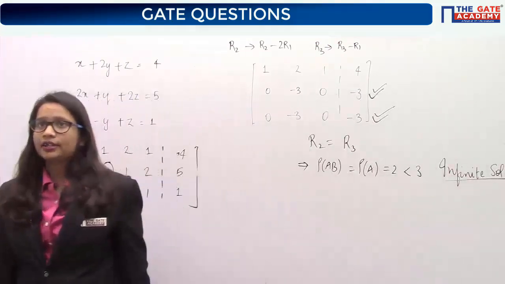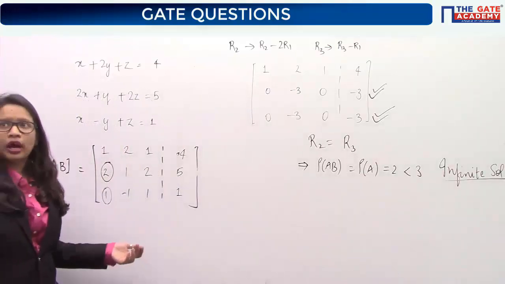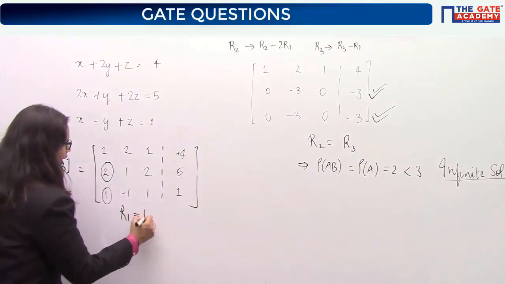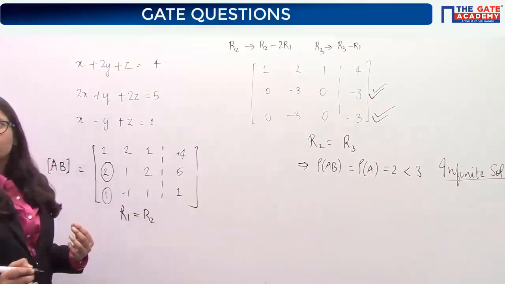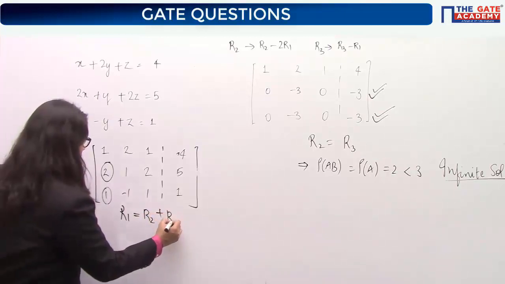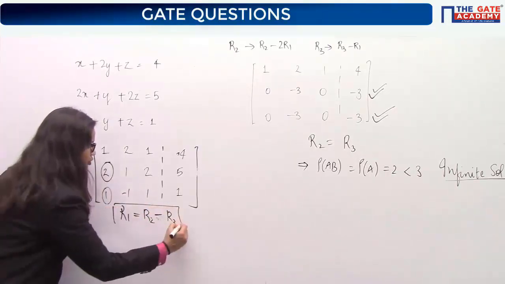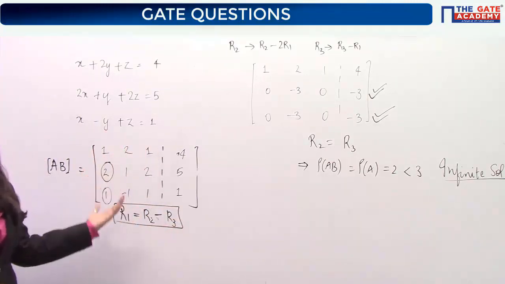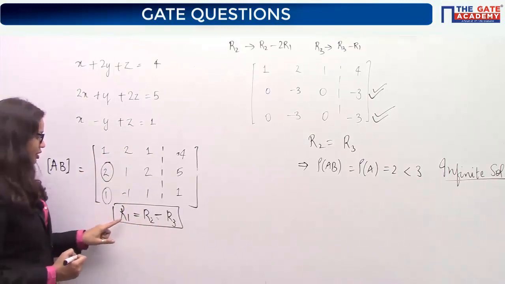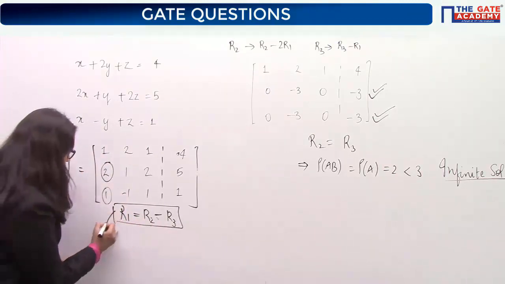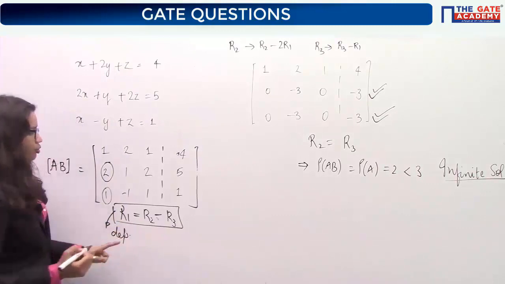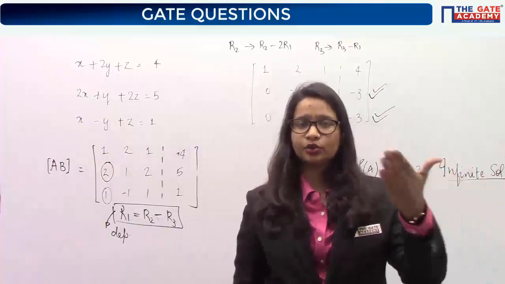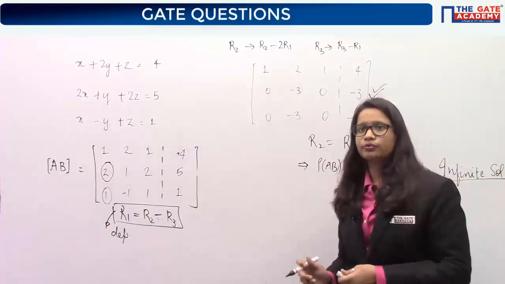Option C. And yes, very good Parinay, very good. So you have found the actual relationship between R1, R2 and R3. So Parinay is saying that R1 is nothing but R2 plus R3. Yes. So we have this relationship also. If you are able to see this relationship in this matrix itself, because of this relationship, how many rows are dependent? This row is dependent, means the rest 2 rows are independent. Hence rank of both the matrices, AB also and A also, is the same, that is 2. Okay.